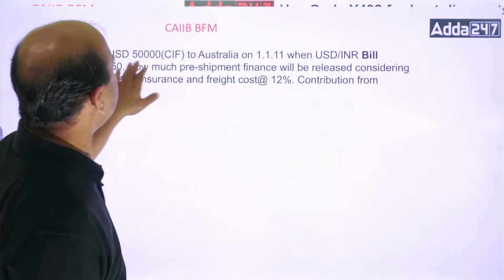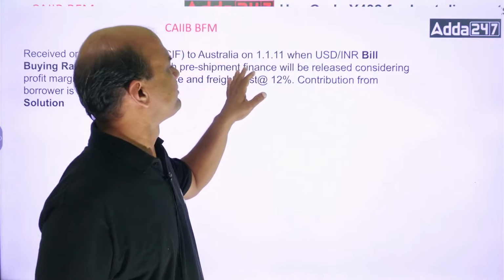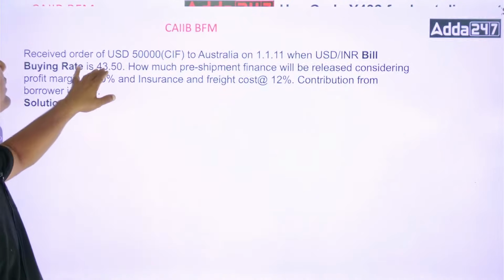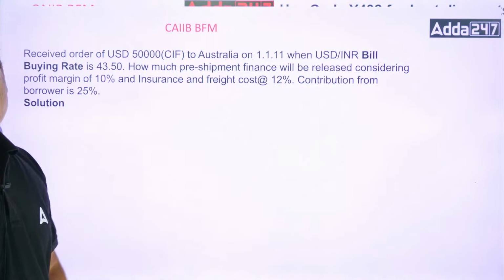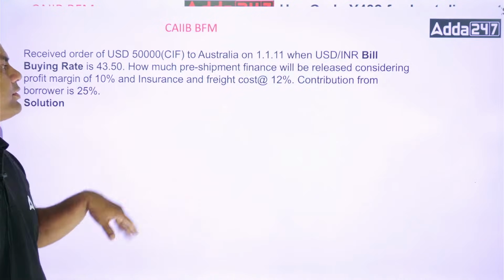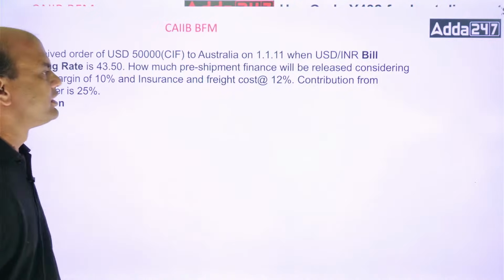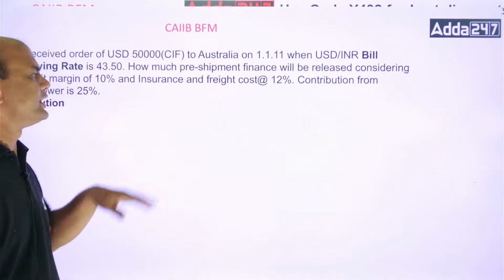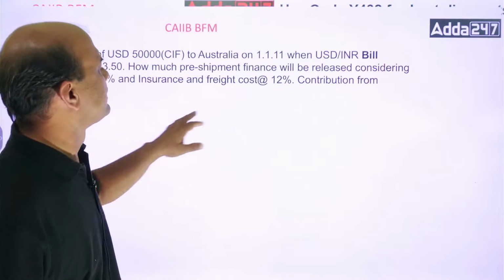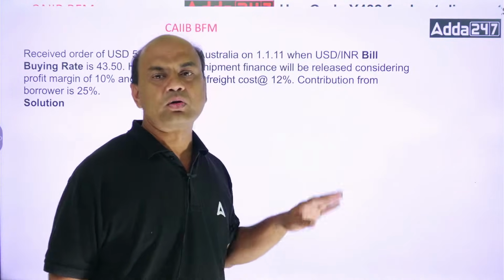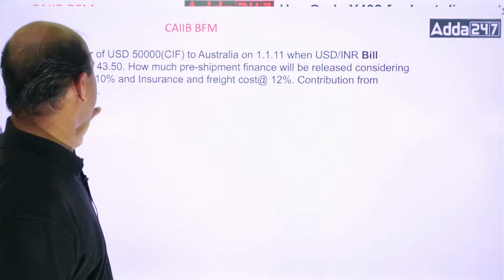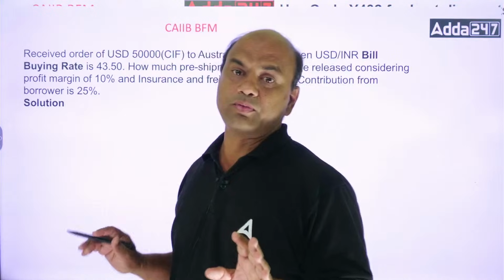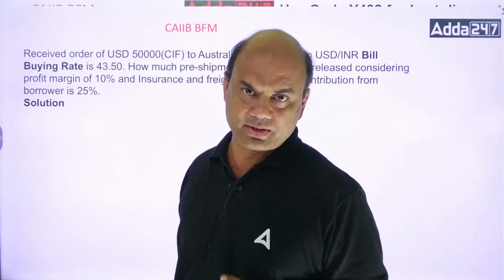Received an order of 500 CIF to Australia when the USD INR bill buying rate was 43.5. How much pre-shipment finance will be released? Profit margin of 10%. Insurance and freight cost 12%. Contribution from borrower is 25%. So now we have to find out how much pre-shipment is to be given.